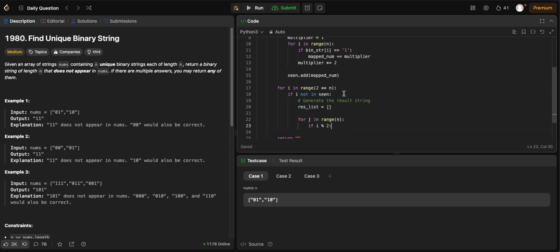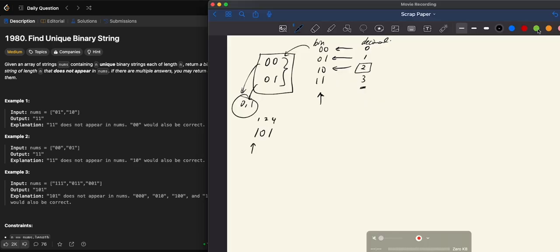maybe we do have to worry about the order. Let me think, do we have to worry about the order? So let's say we have 4, so we want to map it to 100. So the first one, actually, we can just reverse it at the end. So for my algo, if the number mod 2 is 0, then it will be 0, and then it will be 0, 0, 1.